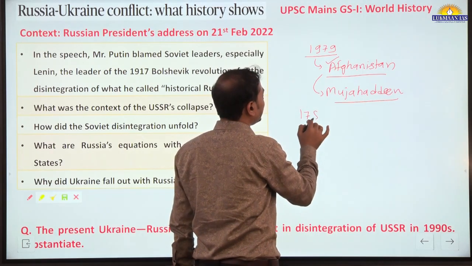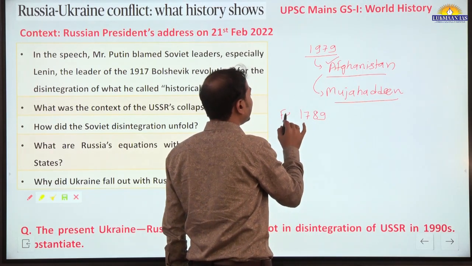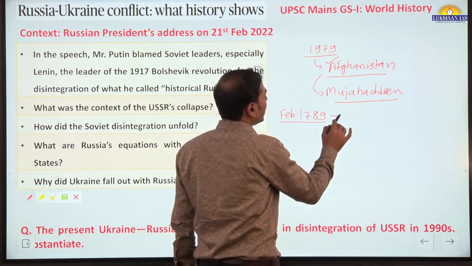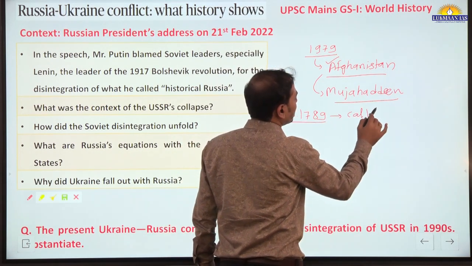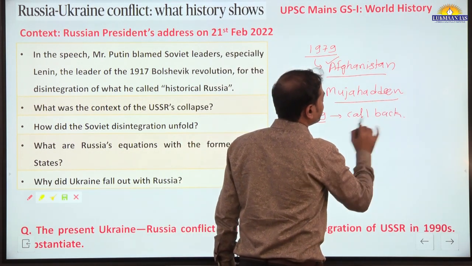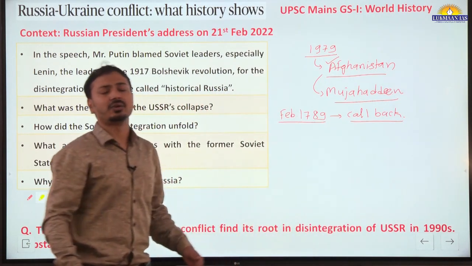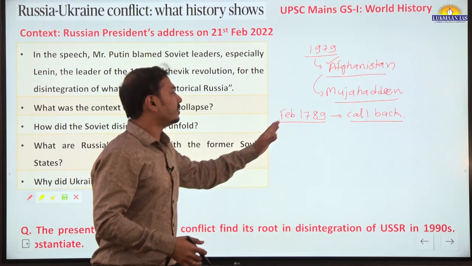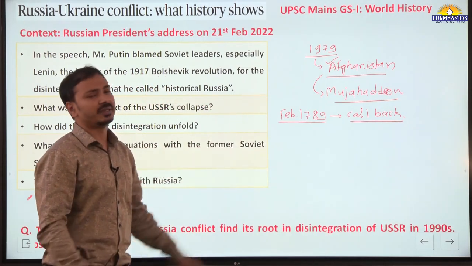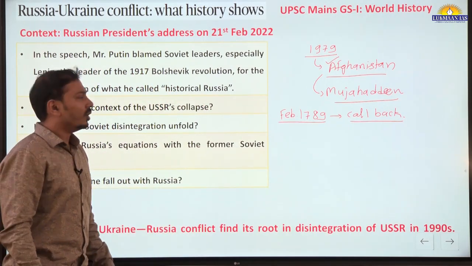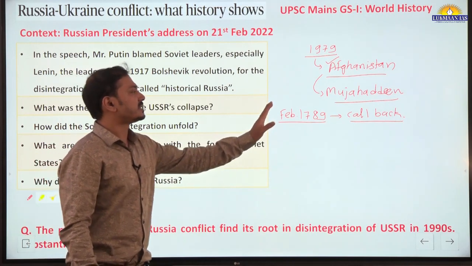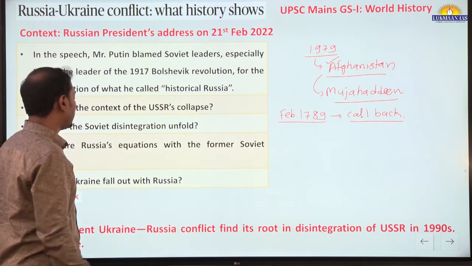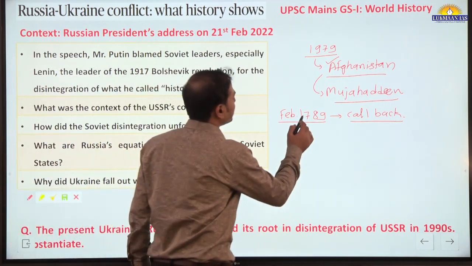In February 1989 it had to call back all its forces. Already the economy at home was not working well, and because of that it also faced defeat here.